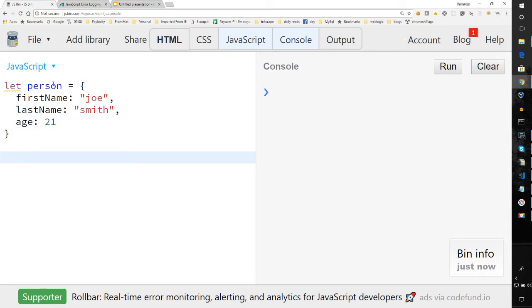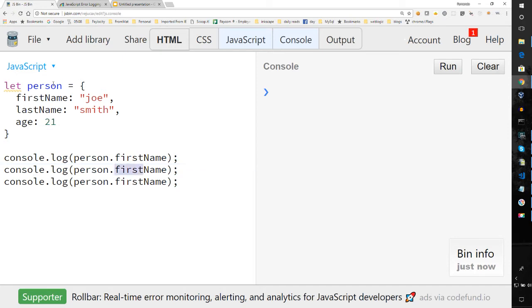One way to access the properties of this object is to simply access them using the dot operator, as you may be used to in your favorite programming language. Let's go ahead and run that.